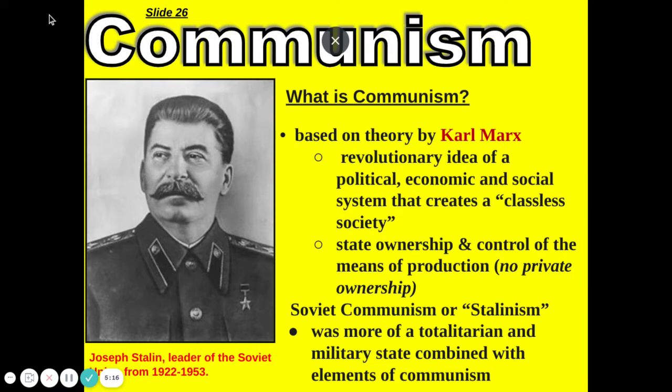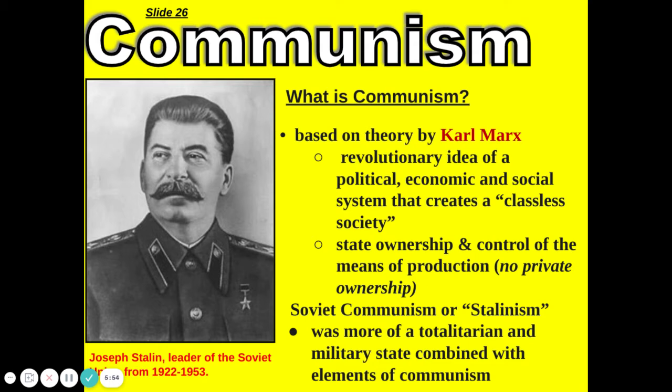Now we're going to table Hitler for a little bit, and we're going to talk about communism briefly. In the image, you see Joseph Stalin. He's the one that takes over after Lenin dies. So initially under Lenin, there was this whole idea of creating a classless society, and that everybody owned the means of production, with state ownership. However, under Stalin, he takes that to a whole new level because he becomes a totalitarian leader. And there is a class of society. It's the ruler and then everybody else.